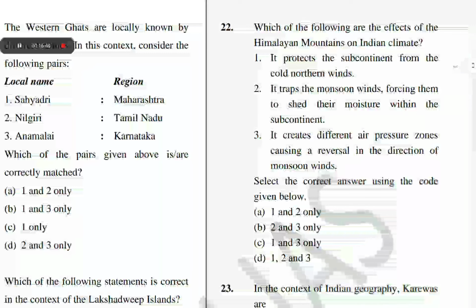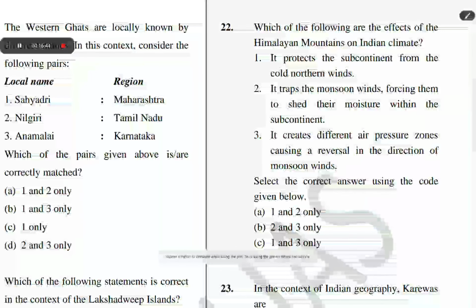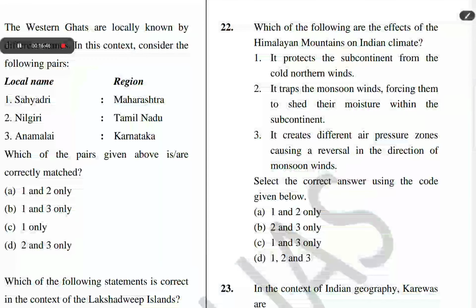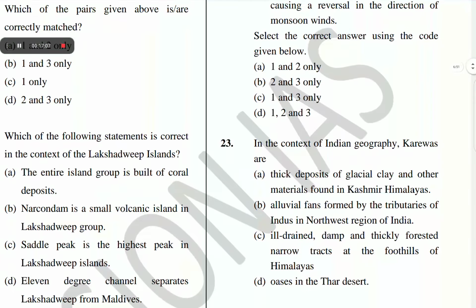The next question is question number 22. Which of the following are the effects of the Himalayan mountains on Indian climate? It protects the subcontinent from the cold northern winds. It traps the monsoon winds, forcing them to shed their moisture within the subcontinent. It creates different air pressure zones, causing a reversal in the direction of monsoon winds. Select the correct answer using the code given below. The correct answer of question number 22 is A. 1 and 2 only.